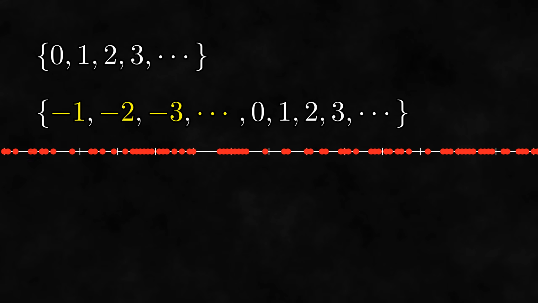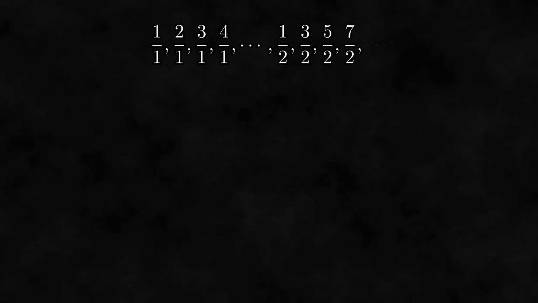What about the rational numbers? Is there some way we can well order the rational numbers? The rational numbers are dense in their usual order, so this may seem impossible. However, consider this. Let's first list all of the positive rational numbers with a denominator of 1. After this, let's list all of the positive rational numbers with a denominator of 2, skipping any that we already have. After this, let's list all of the positive rational numbers with a denominator of 3, skipping any that we already have, and so on.